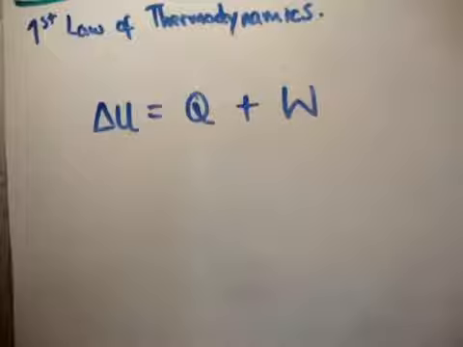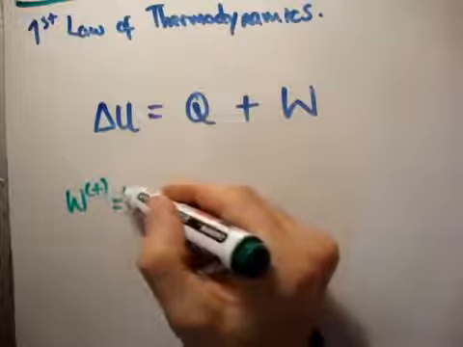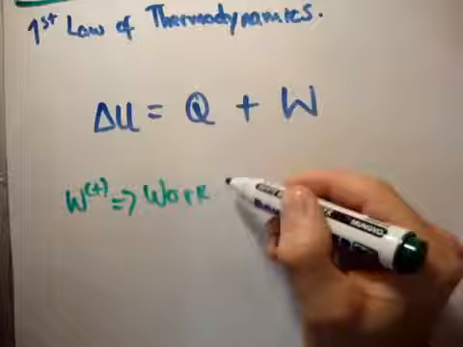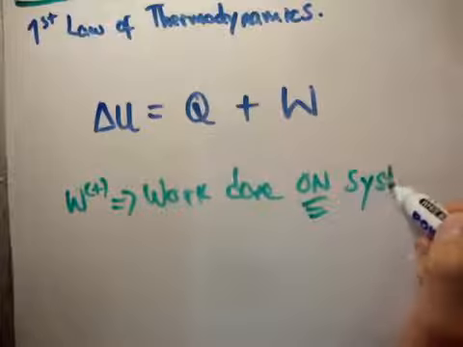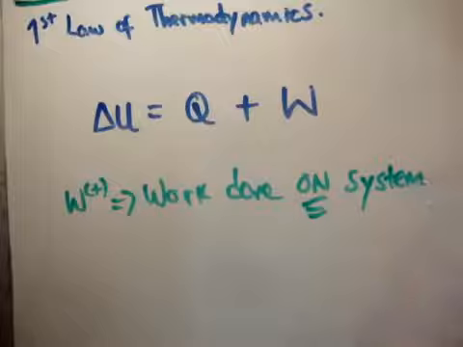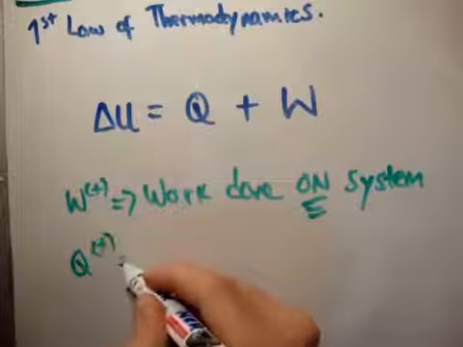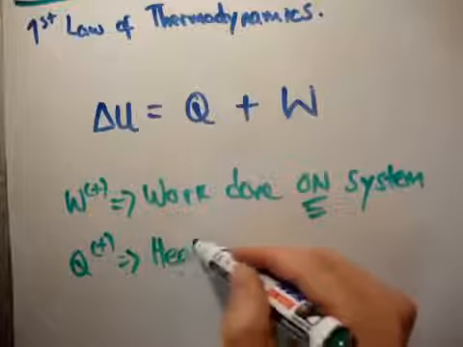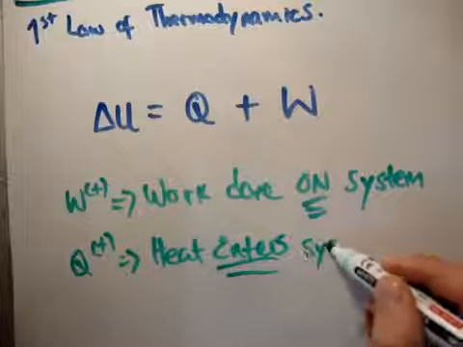In all my videos, I'm going to define work as being positive when work is done on the system. So W is positive when work is done on the system, and Q is positive when heat enters the system.